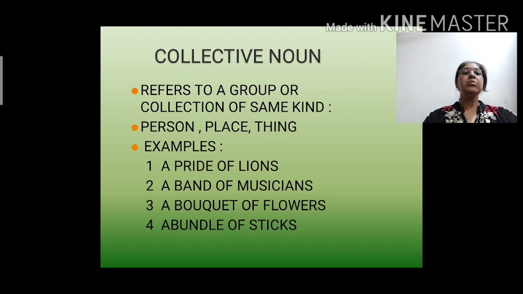Same kind here means same kind can be of a person, same kind can be of a place also, and same kind can be of a thing also. Let's understand this with the help of example. A pride of lions, here a group of lions, a band of musicians, a bouquet of flowers, a bundle of sticks.